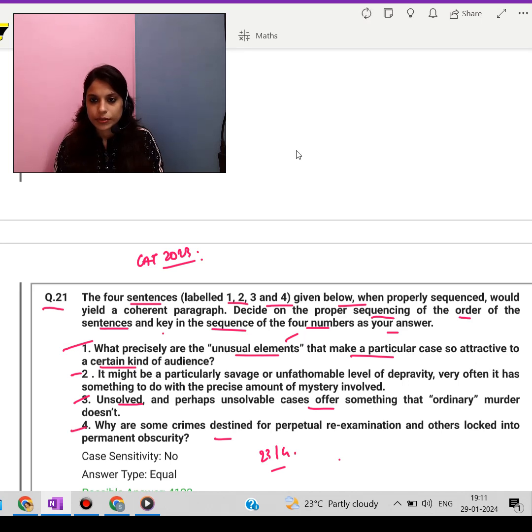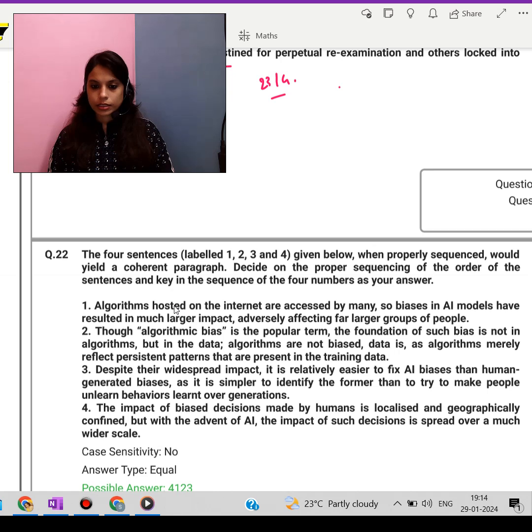Okay, let's move over to the next question. Let's go through this one. Question number 22. Now this also is based on the same sequence. 4 sentences are given, labeled as 1, 2, 3, and 4, and here we have to make a proper arrangement, a proper sequence in which we can make a proper paragraph.